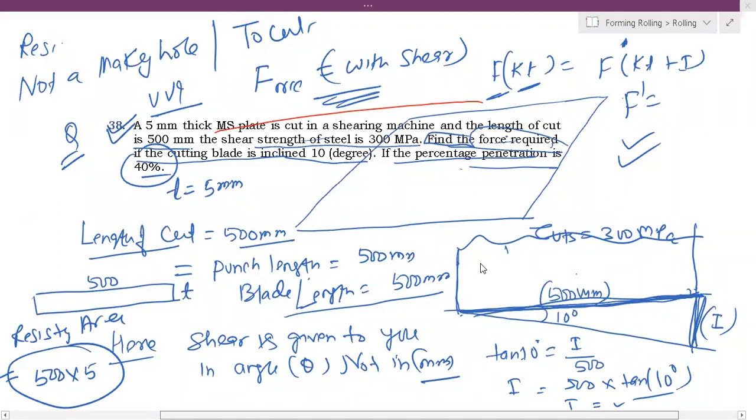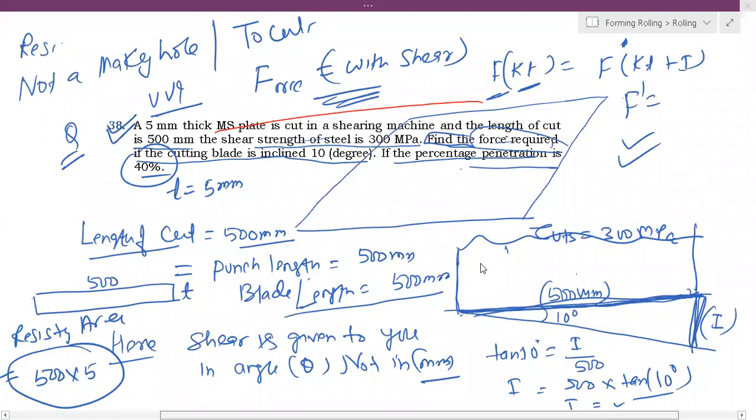Energy can neither be created nor destroyed. It can be converted from one form to another form. So if in punching you could save energy, then we could do a lot of work without energy. Energy will remain the same, that is punching force into punch travel. But here it is a blade, it is simply a cutting operation.